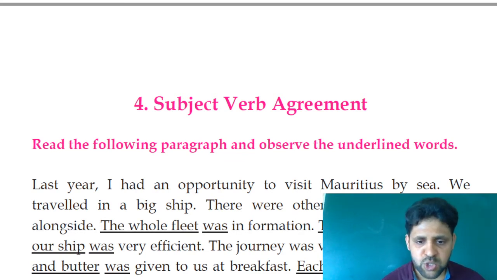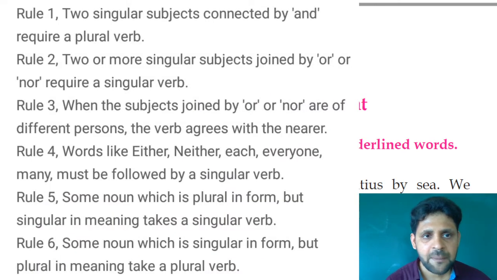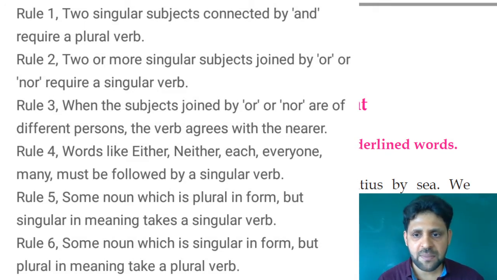And I would like to show you more rules about subject-verb agreement. See, rule number 1. Two singular subjects connected by and require a plural verb. See, rule number 1. It's a further rule about subject-verb agreement. Two singular subjects connected by and require a plural verb. See, singular subjects: gold and silver are precious metals.